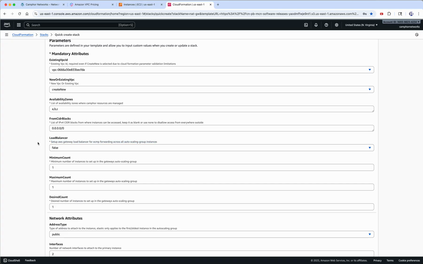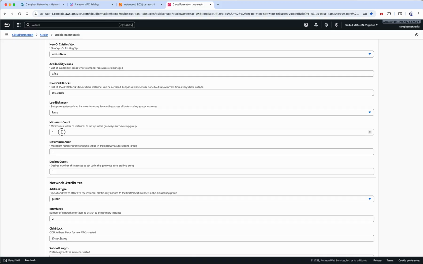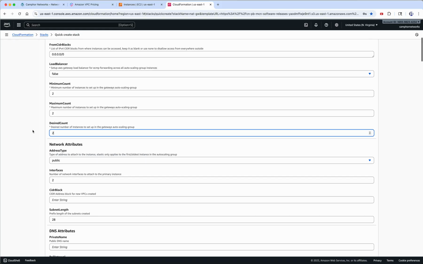Okay, this is the key part, load balancer. How do you actually get the scale? The way we get scale is by using a load balancer, right? There are a few choices we can use. There are three fundamentally: a single scale auto scaling group, AWS Gateway Load Balancer based auto scaling groups, and then there is a Camphor load balancing based auto scaling. So today I'm going to use Camphor load balancing, which is already turned on by default, so we don't need to worry about the rest of it. So let's pick 2 instances in the auto scaling group for these NAT gateways. So totally we'll have 6 Camphor gateway instances.